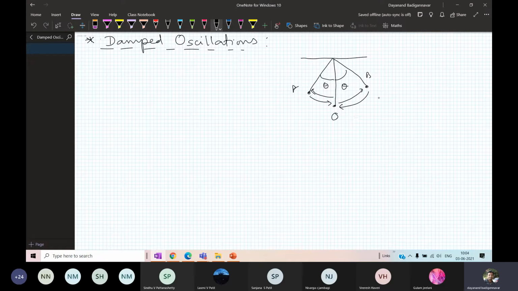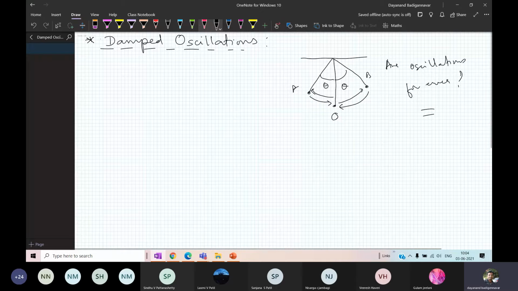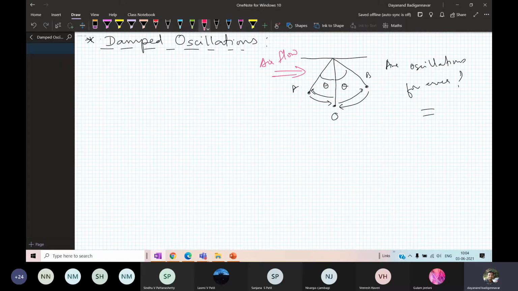Are the oscillations taking place forever? No, sir. Why? Because there is an airflow that is acting as a resisting medium. Such type of oscillations, we call damped oscillations. Damped means which are going to die after some time.